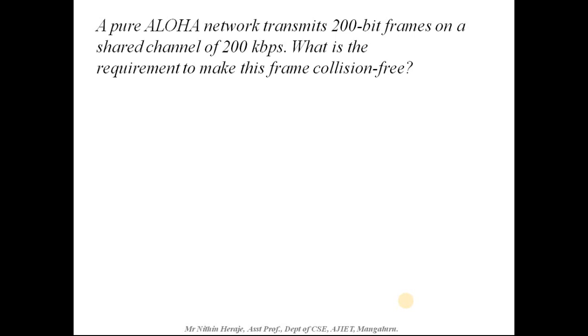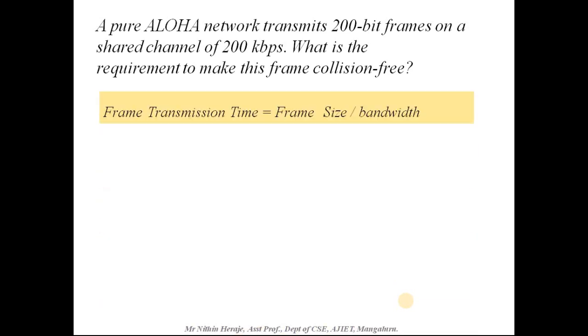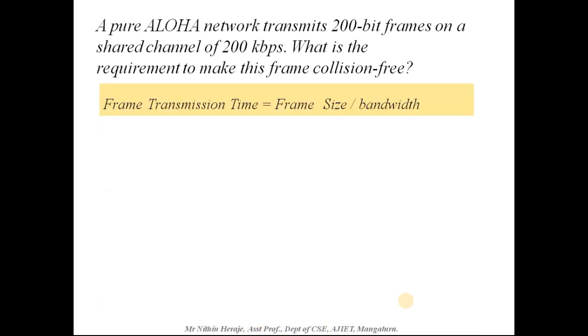So what is that requirement? That is nothing but you need to calculate the vulnerable time for the frame to be collision free. First, calculate the frame transmission time. Frame transmission time is calculated by frame size divided by bandwidth. That gives you the frame transmission time. We can also call it the average transmission time.